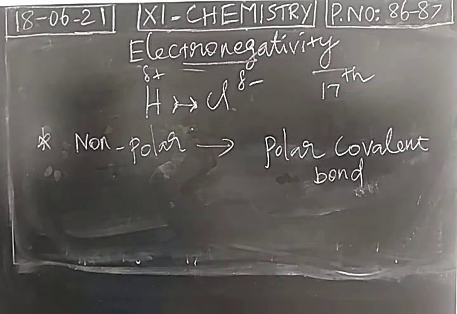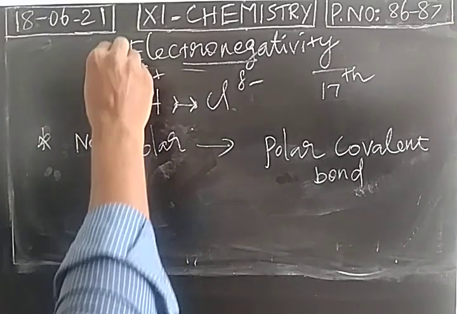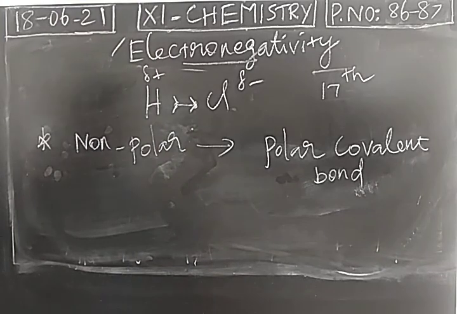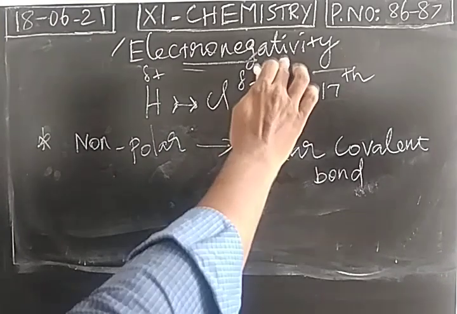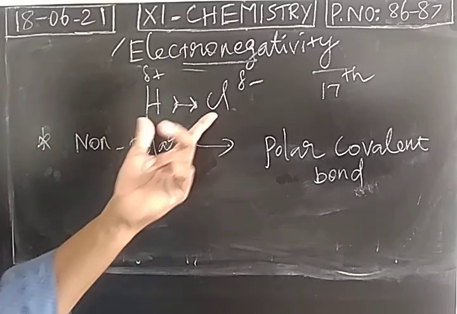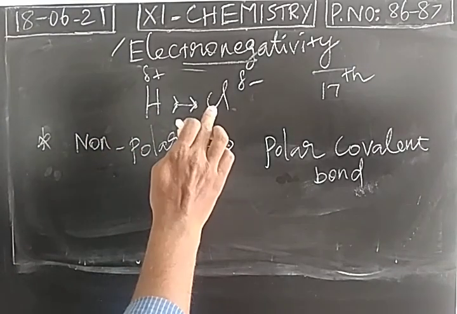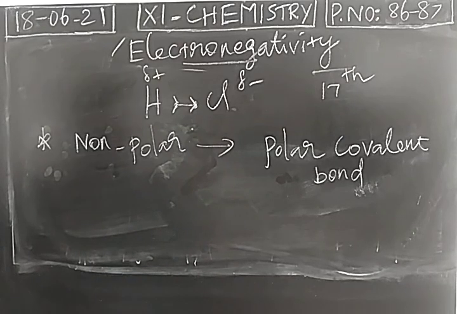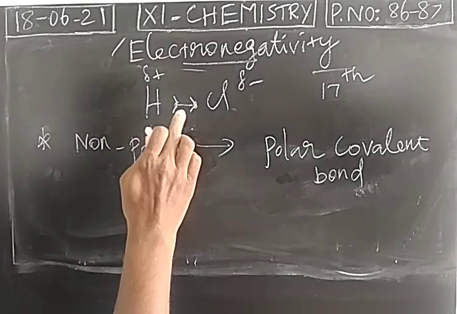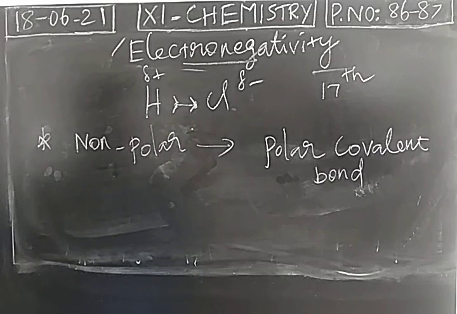So this electron accepting tendency is called electronegativity. Okay. Now what is the definition of electronegativity? You consider a covalent molecule, a covalent bond is formed. After that, an atom will have more tendency of attracting the shared pair of electrons towards itself.